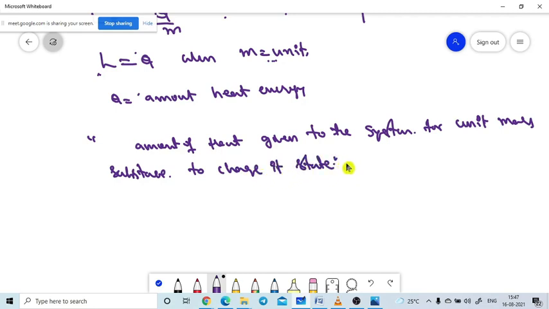So in this amount of heat, the state changes at constant temperature.